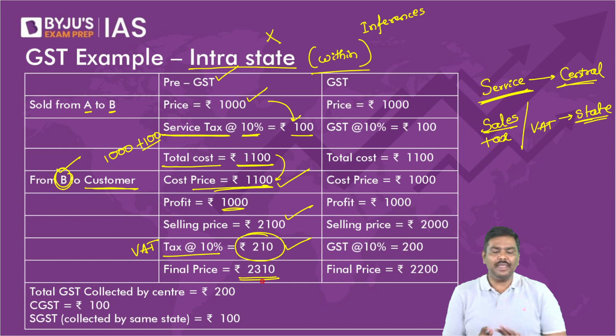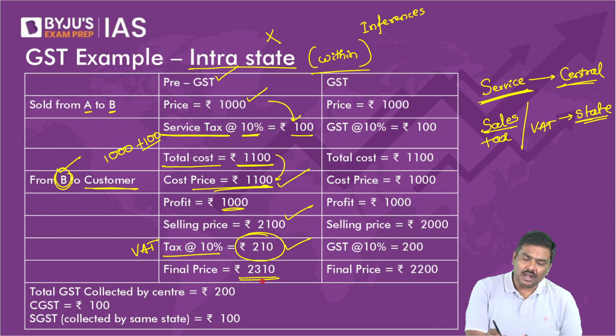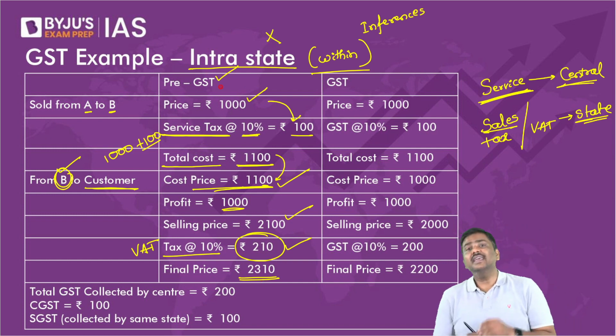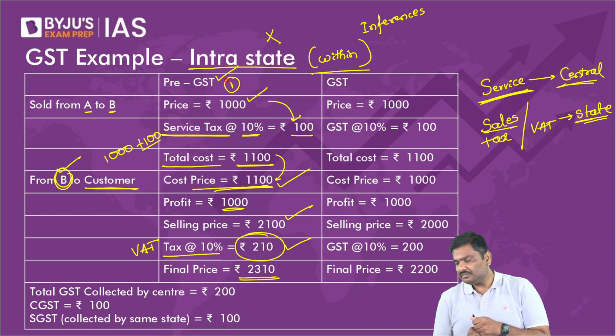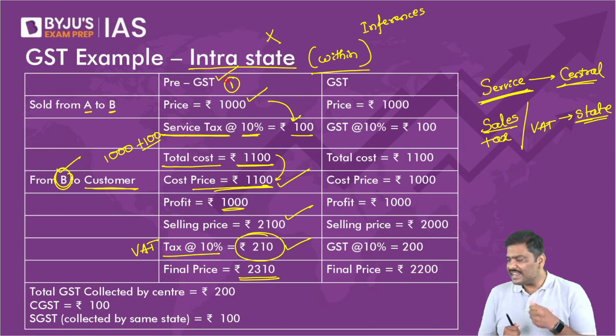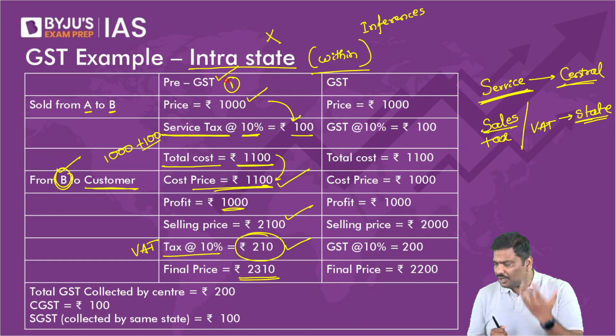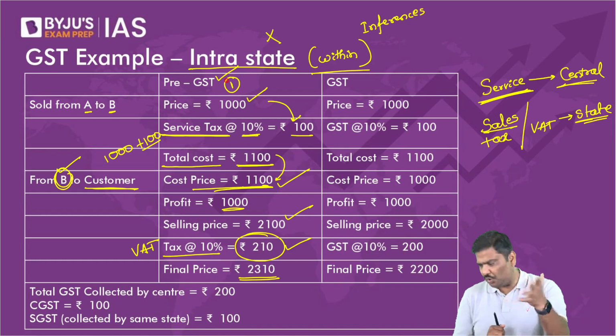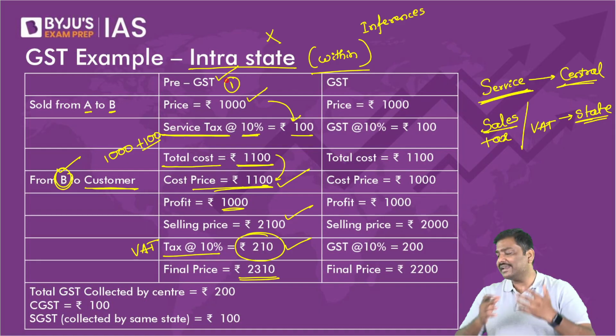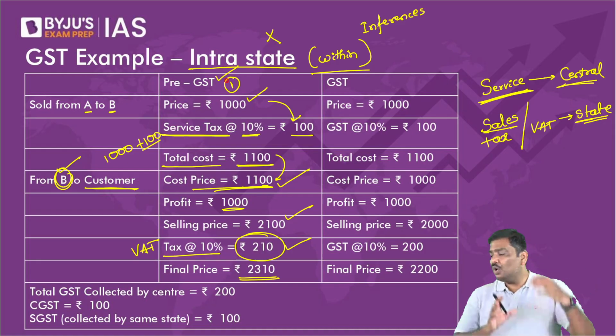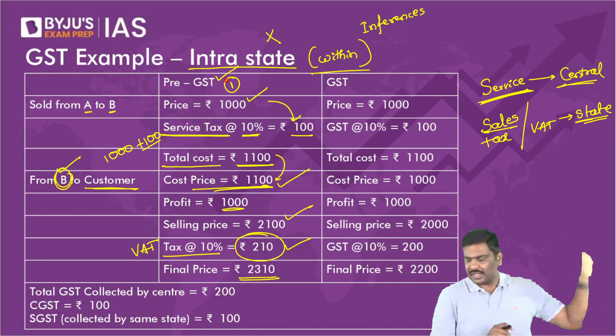Now please tell me, in the first example, pre-GST, is there cascading effect? Is there input tax credit provided to you? No. Cascading effect is there. Market price will be higher. Total tax burden will be on the customer.